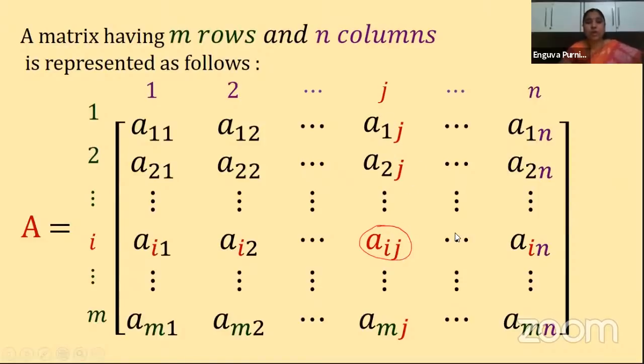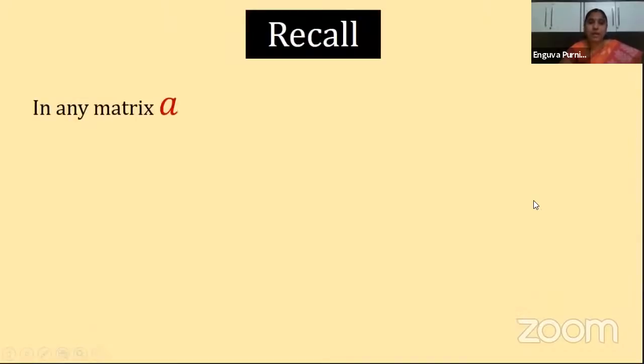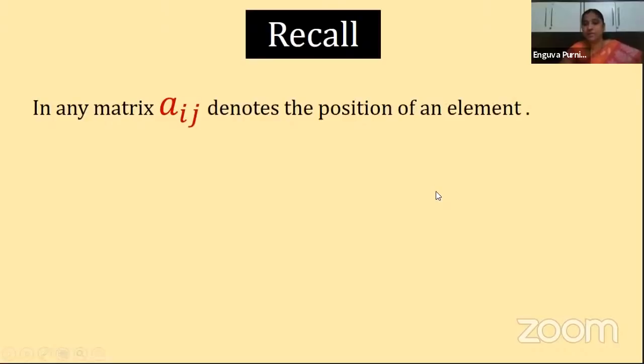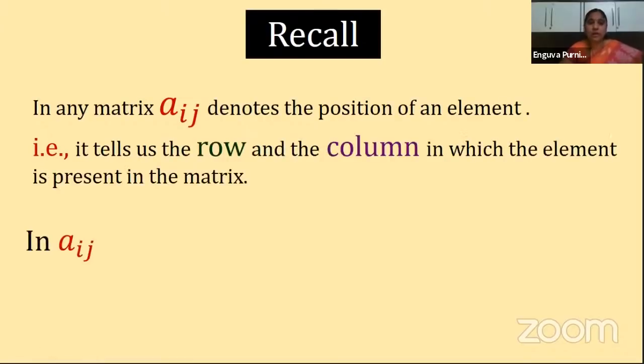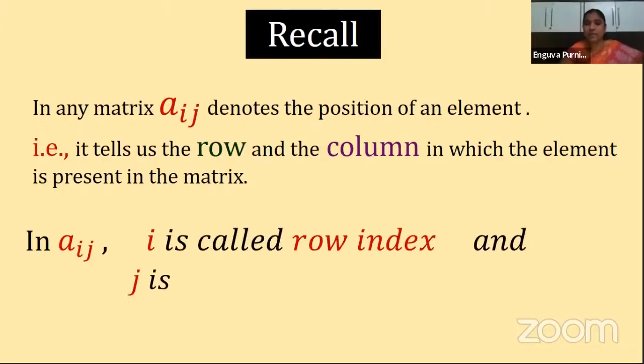Clear, children? Now let us move on to the next one. What else have we seen? In any matrix, Aij denotes what? The position of an element. Just now I told you in which row and in which column it is present. Clear? So in Aij, what does i represent? It is the row index, and j represents the column index. Index is nothing but where it is present, which number it is present at.